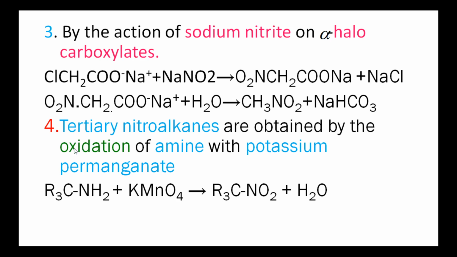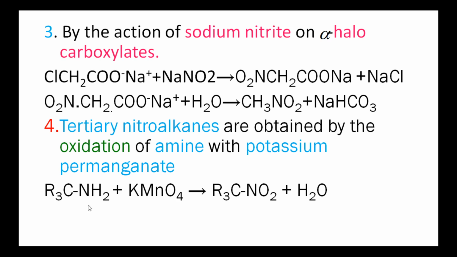The last method: tertiary nitroalkanes are obtained by the oxidation of amines with potassium permanganate. If we consider the amine molecule, this is the amine molecule. Amines means those which contain NH2 groups. These are primary amines. These amines on oxidation with strong oxidizing agents such as potassium permanganate, we get oxidation, which means addition of oxygen atoms or removal of hydrogen atoms.